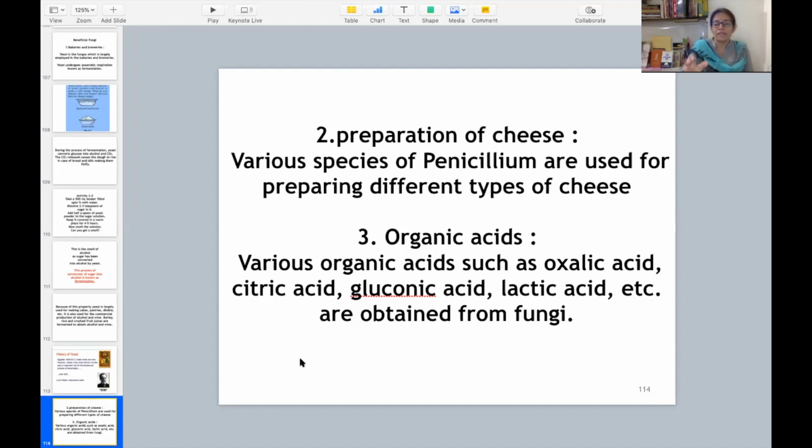मैंने पहले भी बताया था, microbes are used for the making of curd and cheese. So here we are discussing fungi, which is a very useful ingredient for the making of cheese. Various species of Penicillium. Penicillium की बहुत सारी species होती हैं, which are used for the preparation of different types of cheese. Organic acids are also extracted from the fungus. Various organic acids such as oxalic acid, citric acid, gluconic acid, lactic acid, etc. are also obtained from fungi.